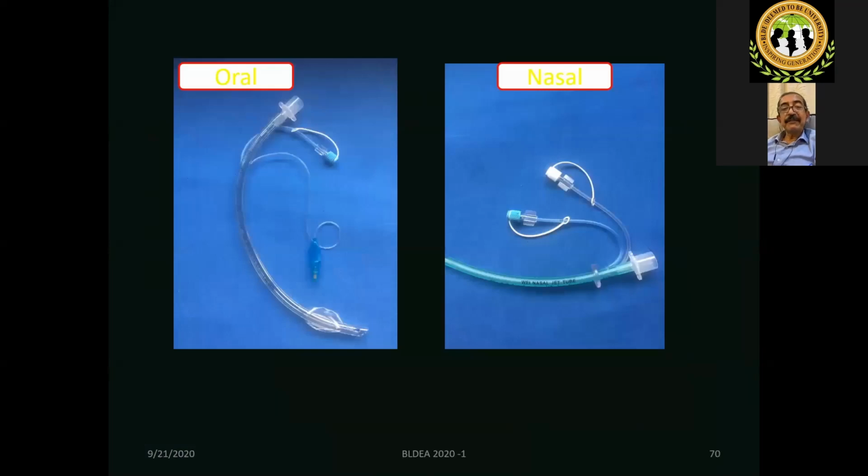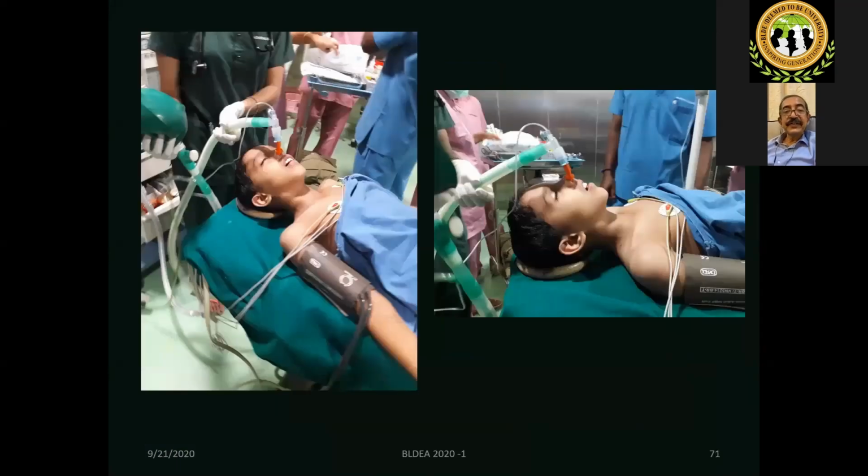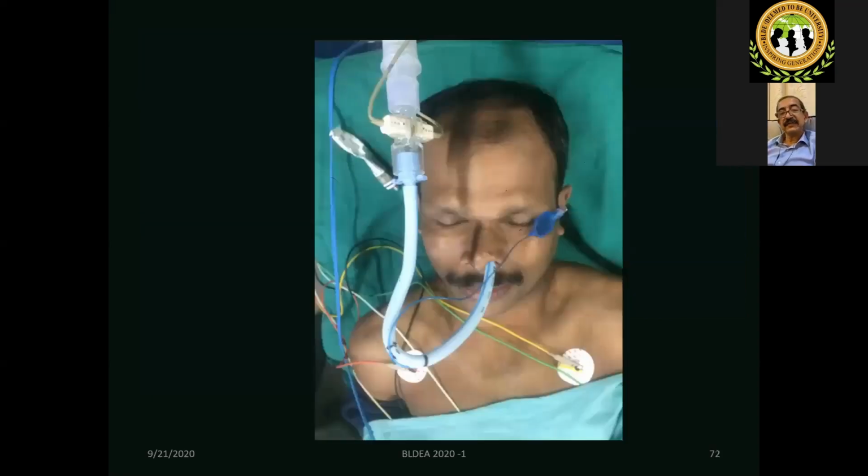These are the modified nasal airways and modified endotracheal tubes. Next. In pediatric patients, you can give oxygen and anesthesia also through a nasal airway. Through the other nose, you can do fiber optic or you can do intubation, whatever you want to do. So these are some of the strategies which will help you to prevent the patient from deteriorating into a crisis. Next.